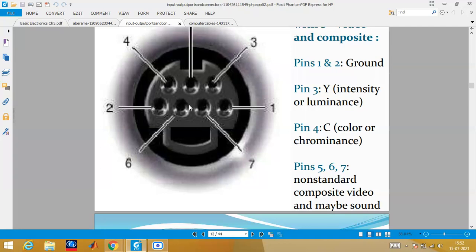No one can remember all of them. When you buy something, different manufacturers will give different pin numbers, and different pin numbers will have different functions also. If you buy from some XYZ, they will have different specifications. If you buy from some YZ, they will have different specifications. Everything will be given in their manuals.